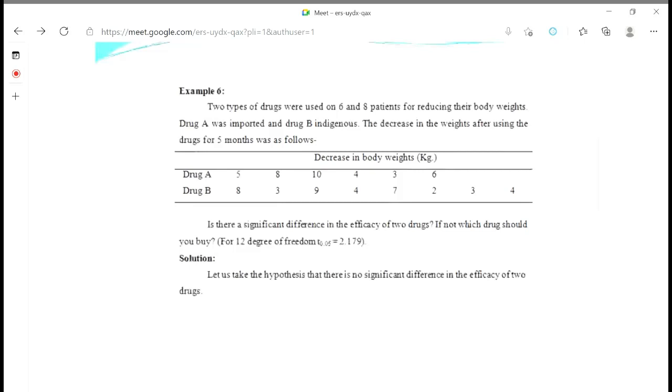First, we have recorded the x1, that is the reduction in body weight of the first group. We have taken their mean value, and then we have subtracted the mean value from each value, that is -1. So this will come 0. Then we have squared that one, that is 1, 4, 16, 9, like this. And the same thing we have performed for the second group also, decrease in body weight. If you see this table, it's very easy.